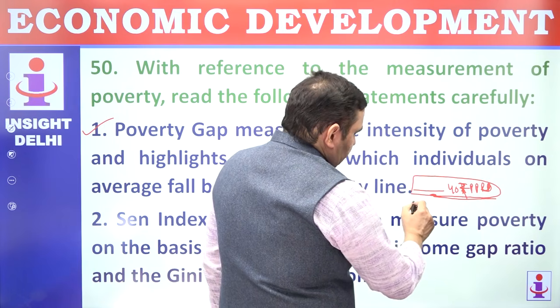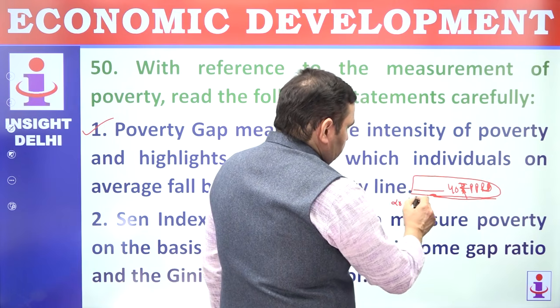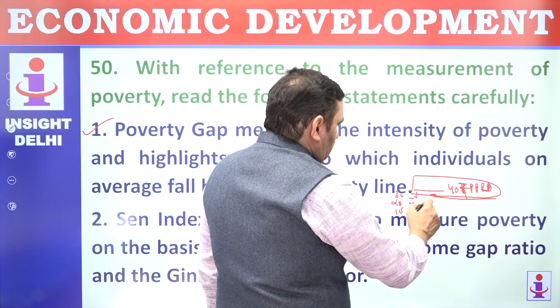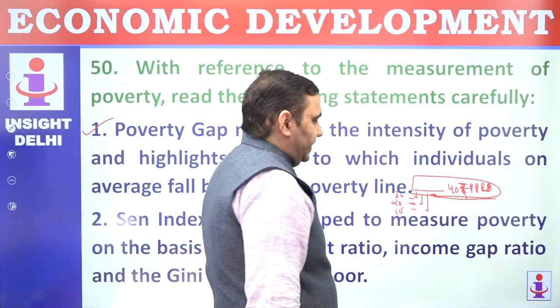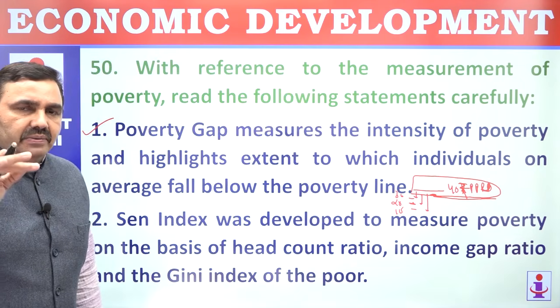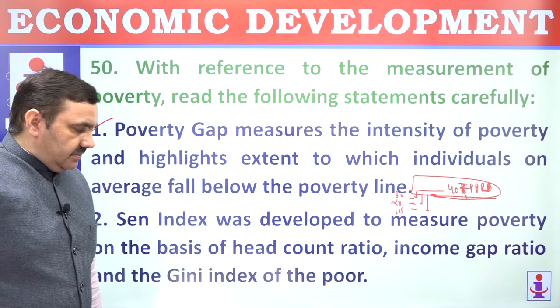And then somebody is standing here at 20 rupees per person, somebody is standing here 30 rupees, somebody is standing here 10 rupees. So that is a poverty gap. How far below the poverty line the person is actually living. How much is the person suffering due to poverty? That way you can understand that.